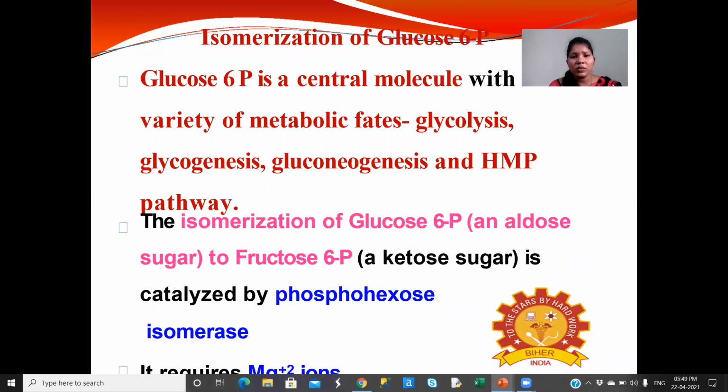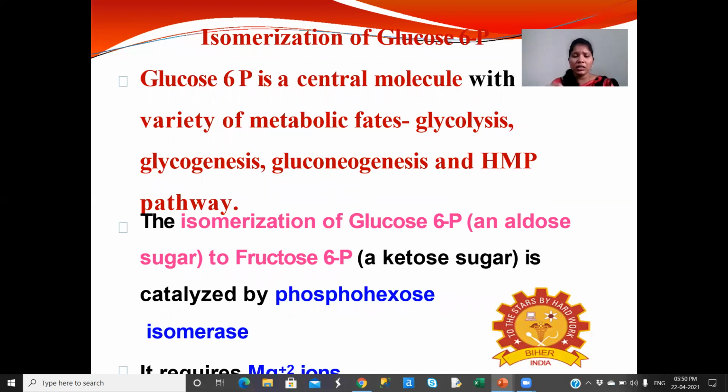Glucose 6-phosphate is a central molecule with a variety of metabolic fates, like glycolysis, glycogenesis, gluconeogenesis and the HMP pathway.